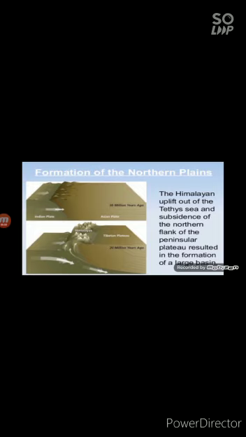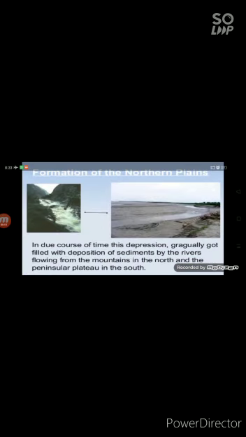Children, the Himalayan uplift out of the Tethys Sea and subsidence of the northern flank of the peninsular plateau resulted in the formation of a large basin. In due course of time, this depression gradually got filled with deposition of sediments by the rivers flowing from the mountains in the north and the peninsular plateau in the south. A flat land of extensive alluvial deposits led to the formation of the northern plains of India.